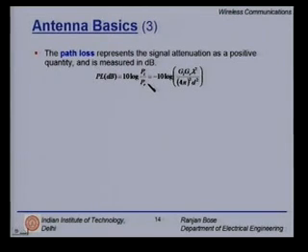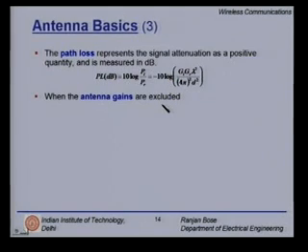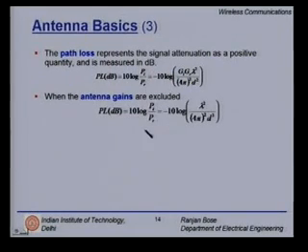And from the free space equation, it is nothing but minus 10 log GT GR lambda square divided by 4 pi squared d square. Given this, you can find out the path loss in free space. When the antenna gains are excluded, suppose you are using antenna gain of 1 for both the transmitter and receiver, then you simply have the path loss as minus 10 log lambda squared over 4 pi squared d squared. Please note there is a negative sign, so you get an attenuated signal.